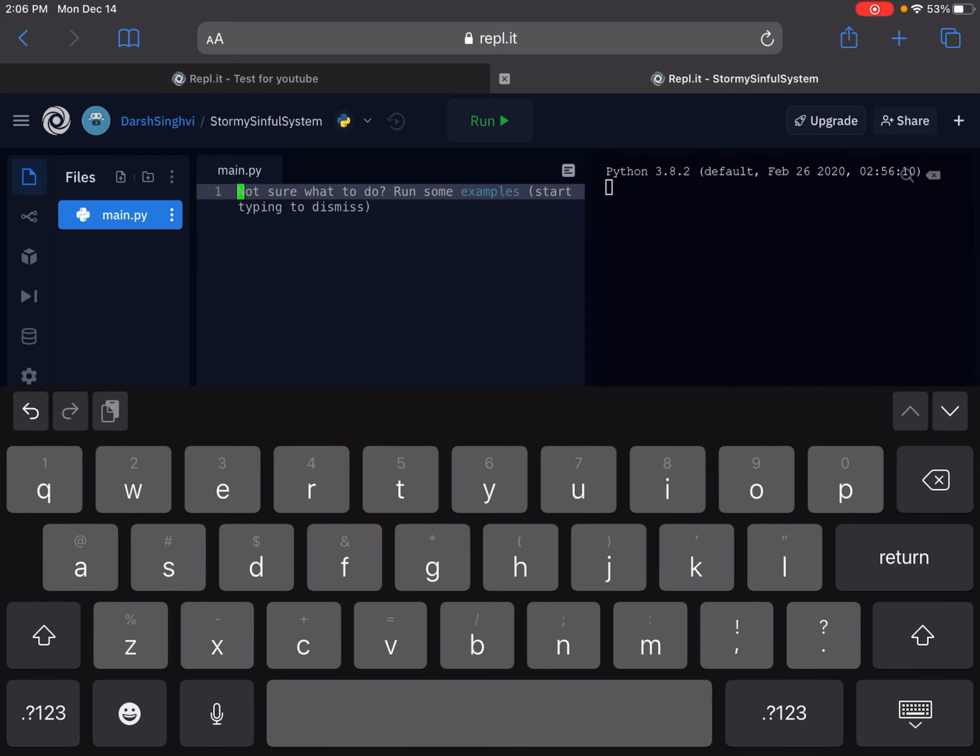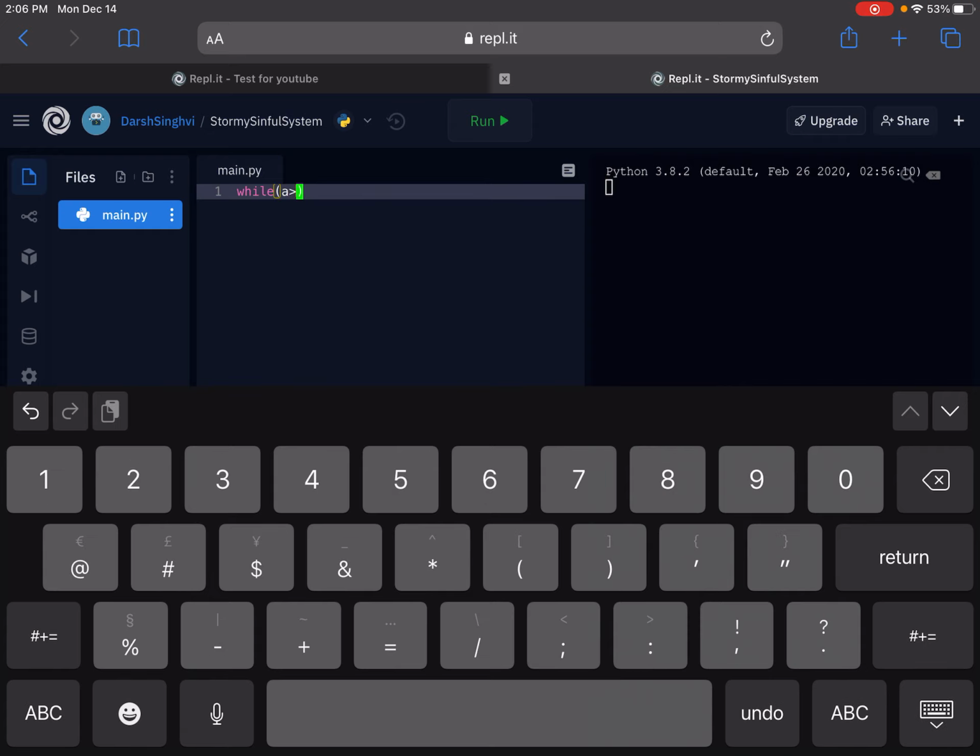Now we'll be covering while loops. While loops are really helpful if you want to keep on going in a loop, unlike the things I showed you right after you did it, which just ended. So what you do is while, and then you put parentheses, and then you put a condition. One example could be A has to be greater than 5.